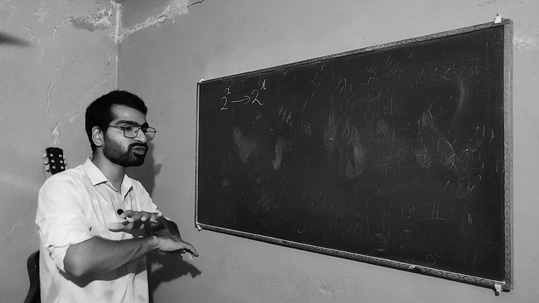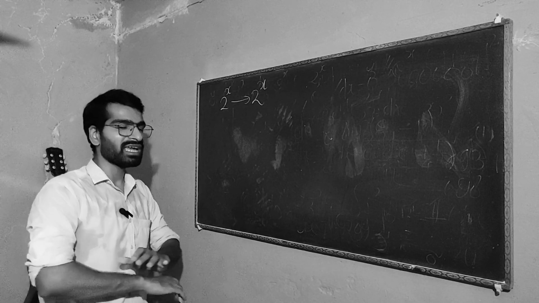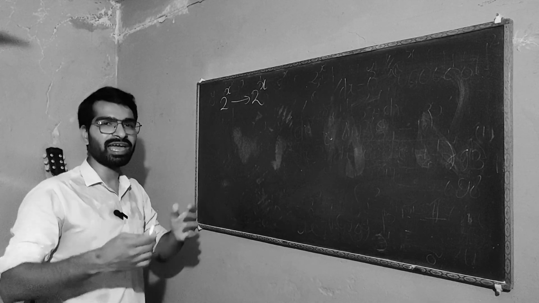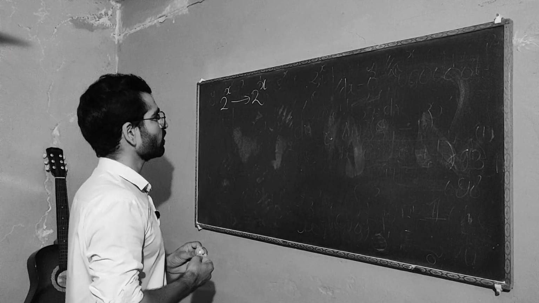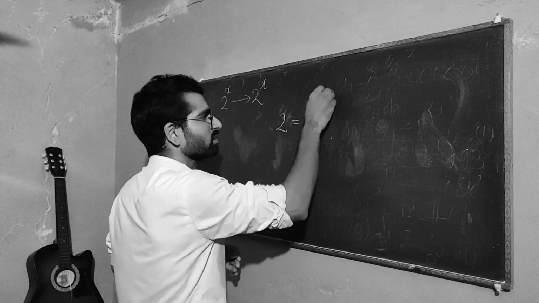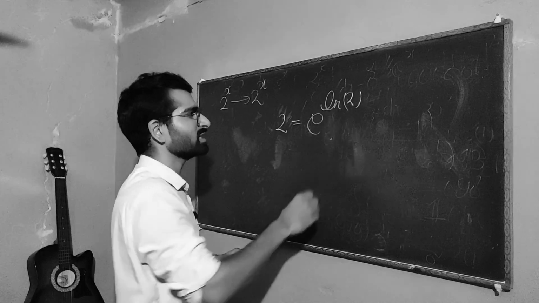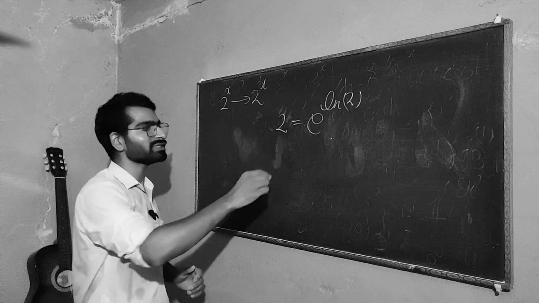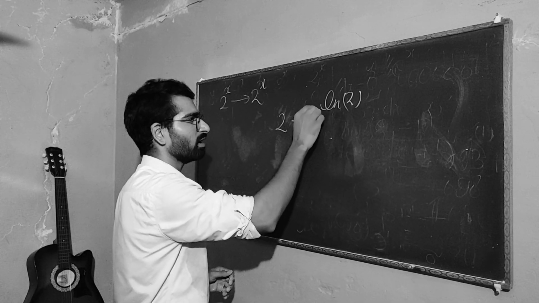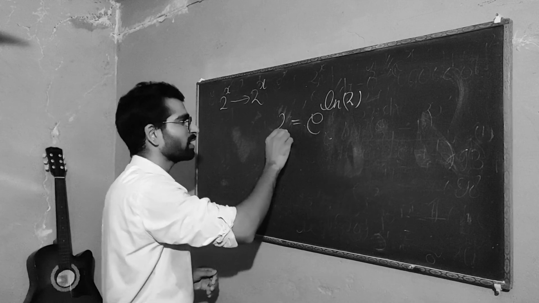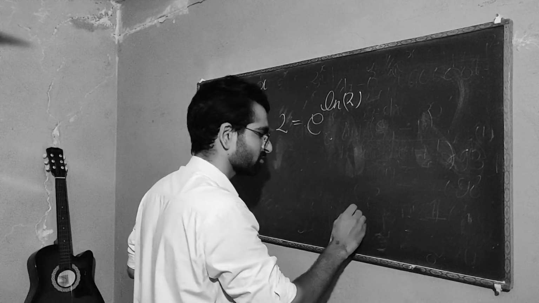Actually, they want to write everything in terms of e to the x. So 2 can also be written as e to the logarithm of 2. There's nothing magic about that. You are just asking what should be the power of e so that you get 2 here. Let me tell you the answer.